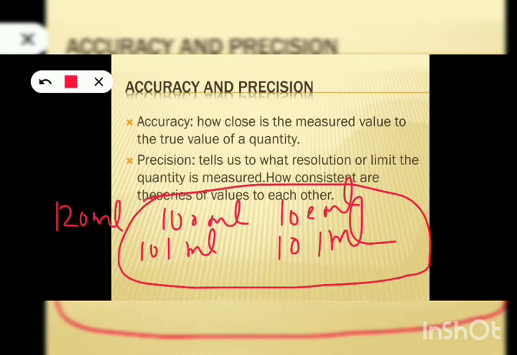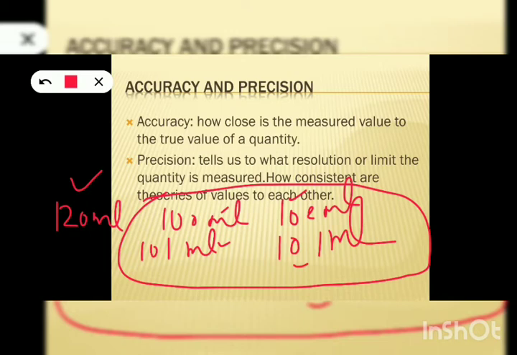So these values 100 ml, 102 ml, 101 ml, again 101 ml, are not close to the true value because the true value is 120 ml and the observed values are very far away from the true value. So these values are not accurate, but at the same time these values are consistent. They are very close to each other, 100, 102, 101, 101.